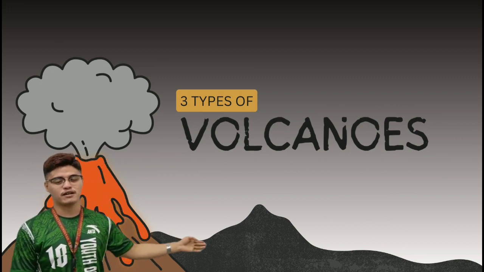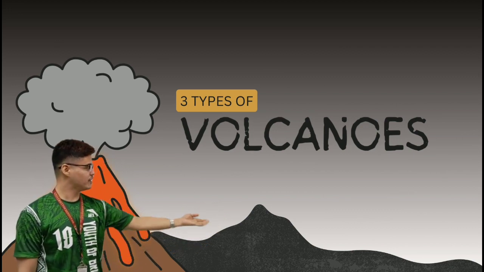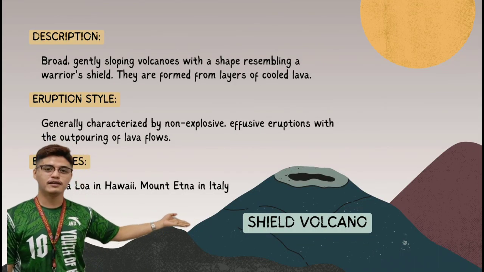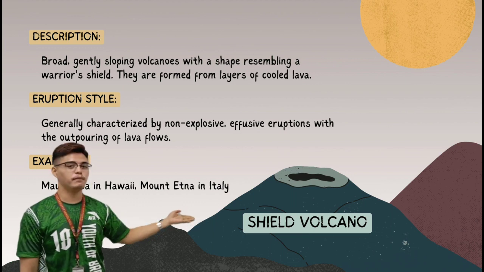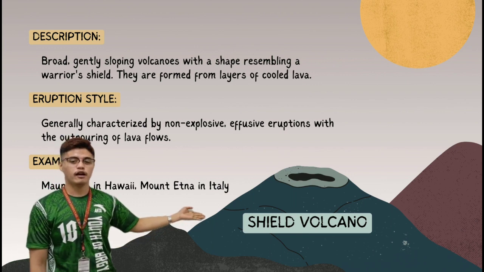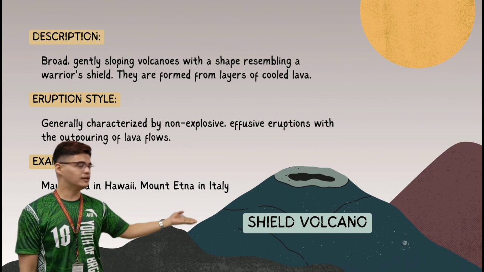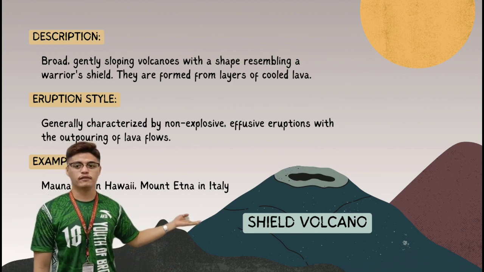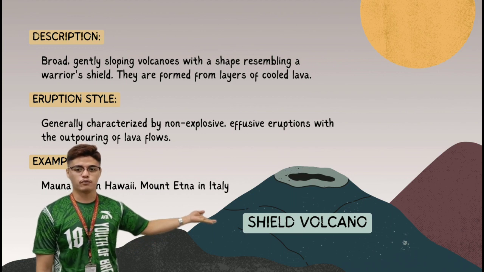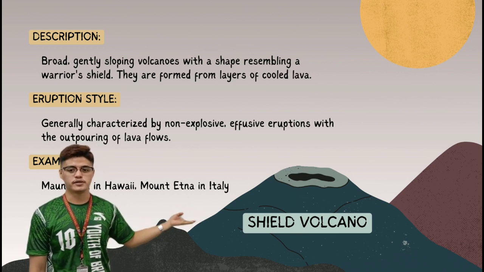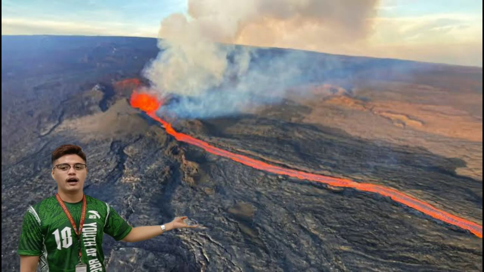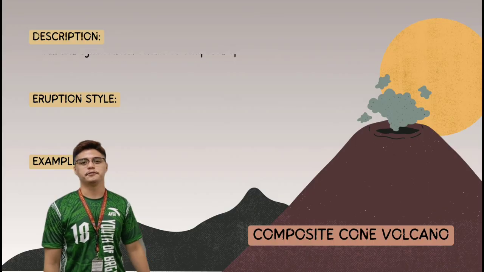So these are the three types of volcanoes. The first one is the shield volcano. As you can see in the picture, it is a broad, gently sloping volcano with a shape resembling a warrior's shield. They are formed from layers of cooled lava, generally characterized by non-explosive, effusive eruptions with the outpouring of lava flows. Examples are Mauna Loa in Hawaii and Mount Etna in Italy.